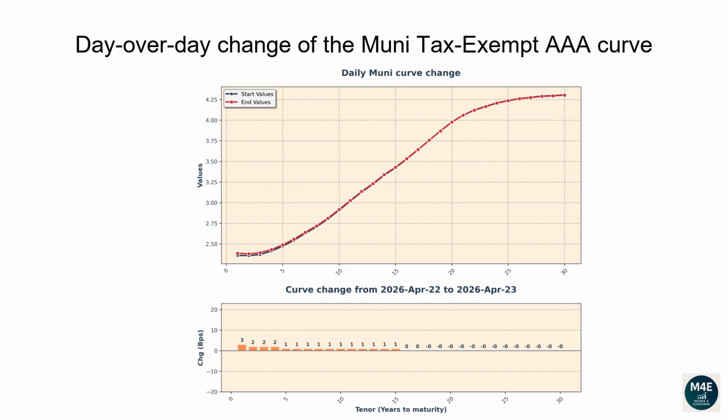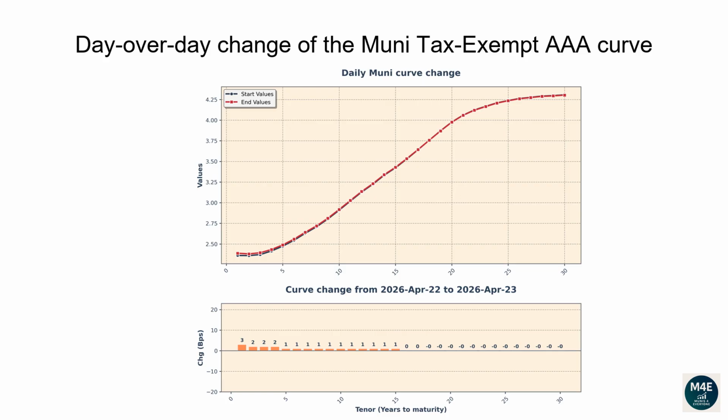Let's now go over how the Muni AAA tax-exempt curve has changed since the prior business date. The graph displayed on the top-hand side shows the most recent curve versus the prior day curve. The bar plot on the bottom-hand side shows instead the difference between the two curves in basis points. The one-year tenor changed 3 basis points. The 2-year tenor changed 2 basis points.